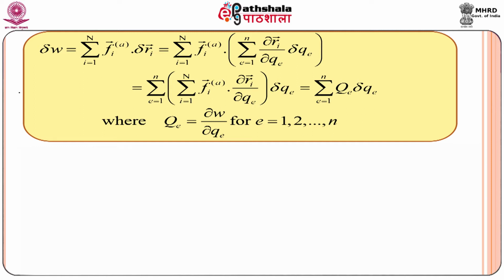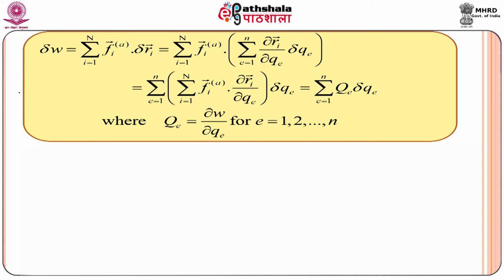Substituting the expression for delta r_i vector just obtained, we get the right hand side of this line. Arranging this, we get this one.